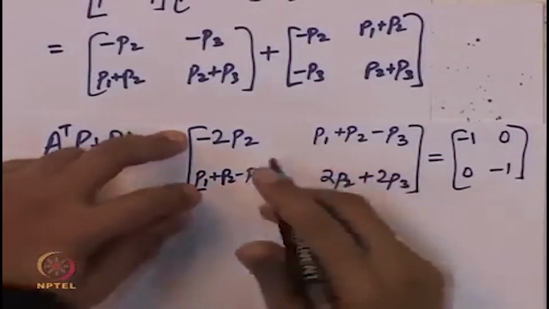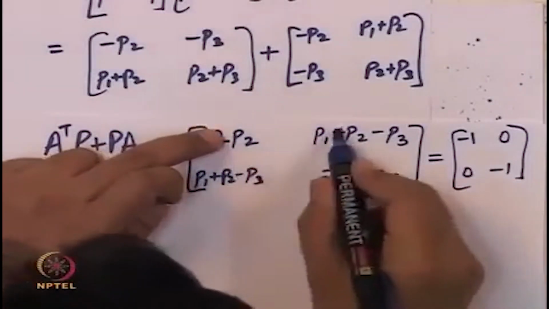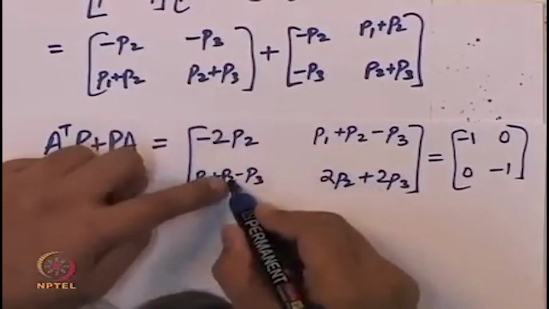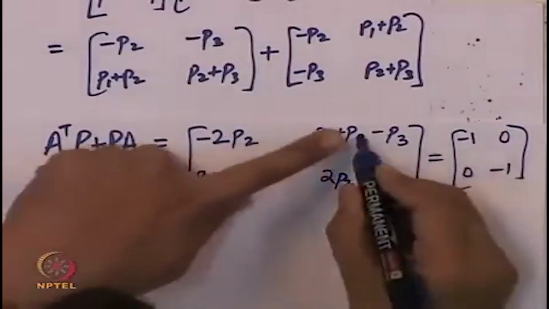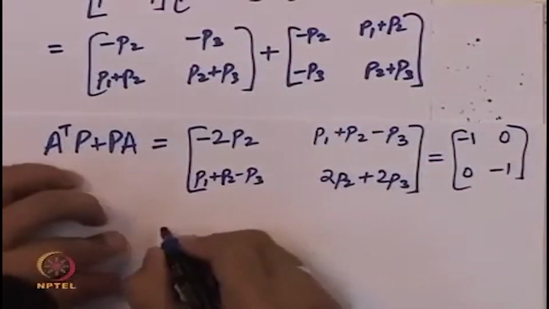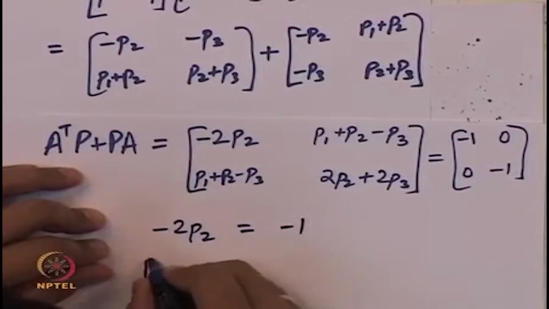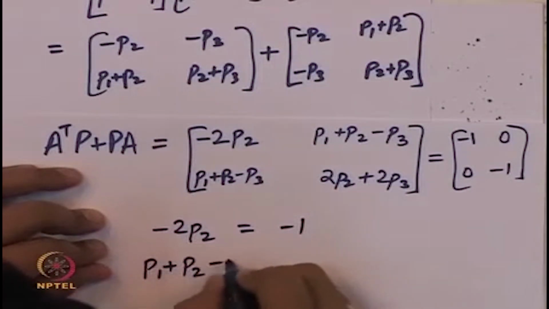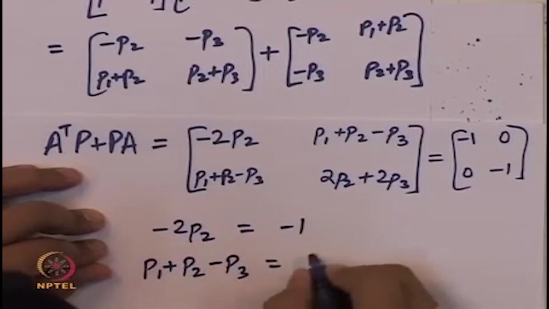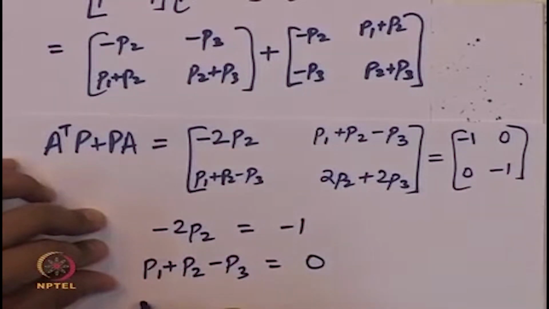There are only 3 equations in 3 entries, because this entry equal to this is the same equation as this entry equal to 0. So let us put minus 2 P2 equal to minus 1, P1 plus P2 minus P3 is equal to 0, and finally 2 P2 plus 2 P3 equal to minus 1.